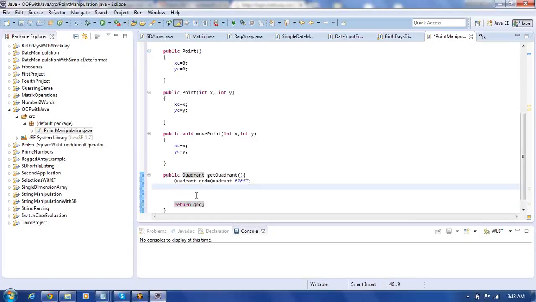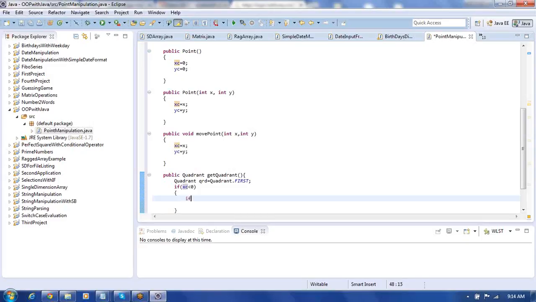The condition for the second quadrant is what here? We can use an if condition. If x is less than 0, in such cases what do we write? We can use it like this. If x coordinate is less than 0, in such cases we can find out like this.